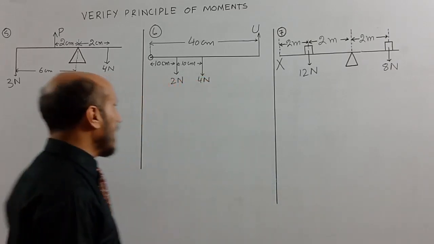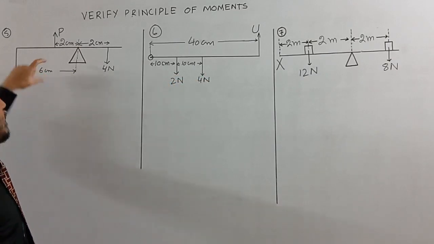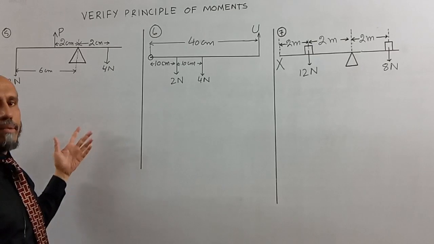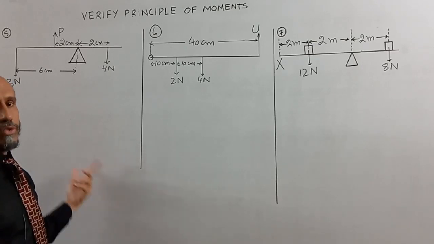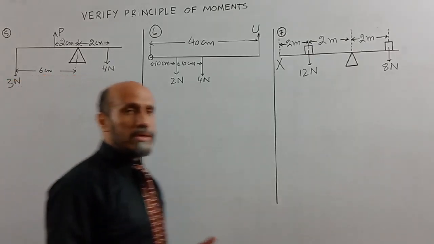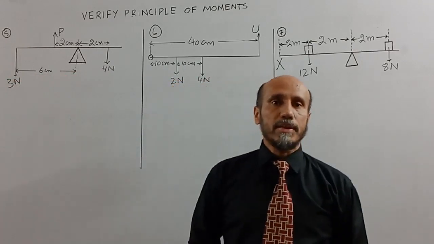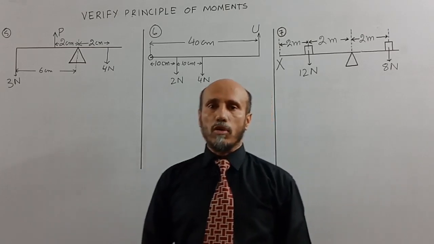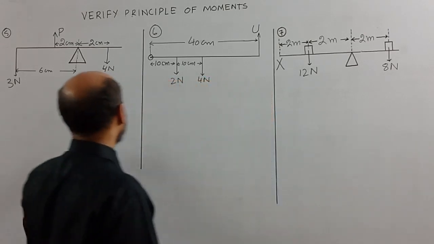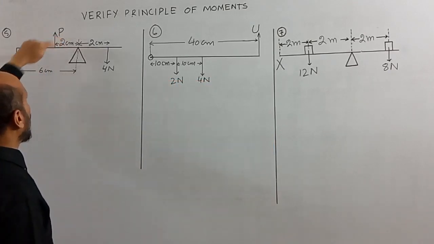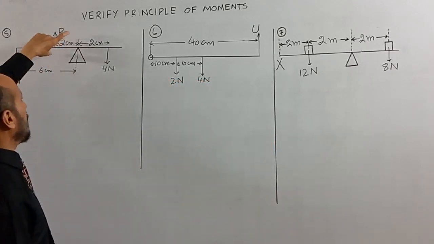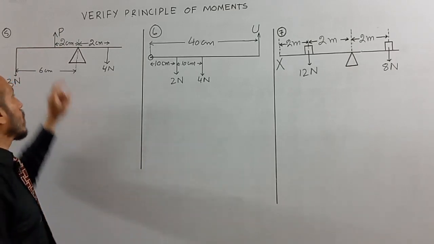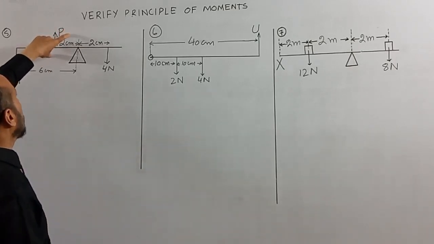So definitely when we apply the principle of moments, then we will add the moments of the 2 forces which are being applied on the left side, because according to the principle of moments, what was the statement? A body is balanced if the sum of clockwise moments is equal to the sum of anti-clockwise moments. But in this case, since these two forces are in opposite directions but are being applied on the left side, or on the same side of the pivot, we will apply the negative sign with each other.